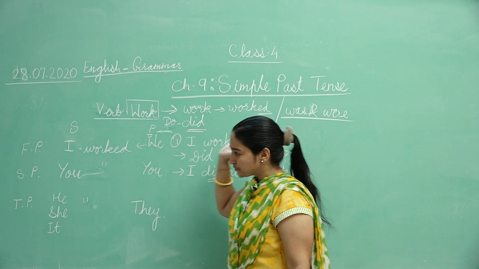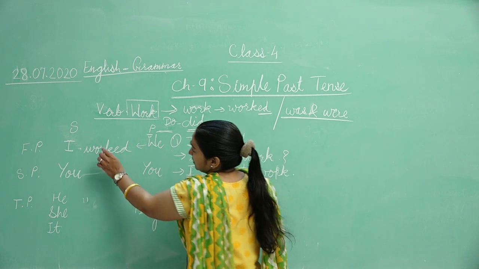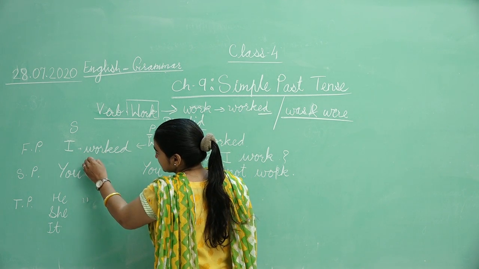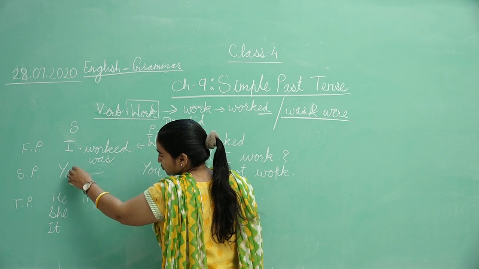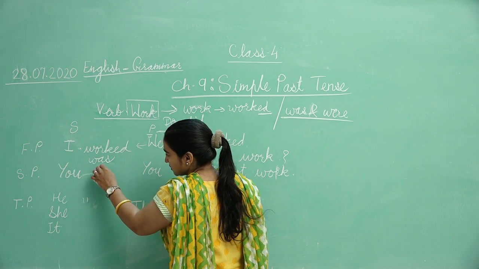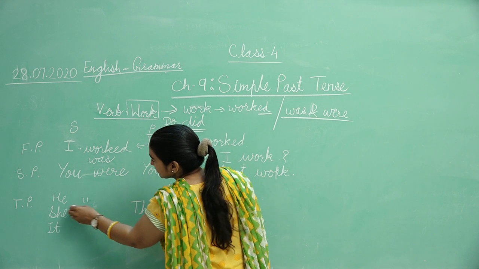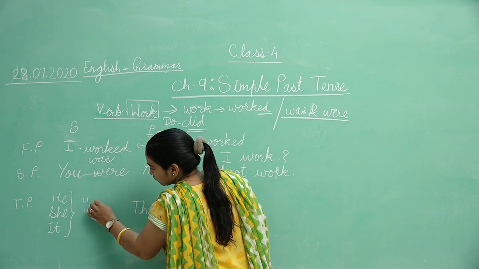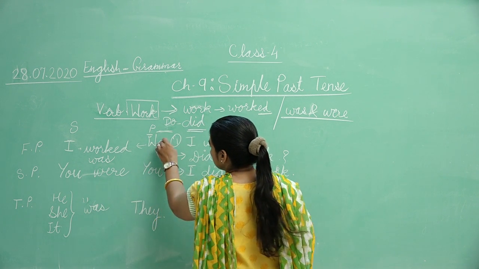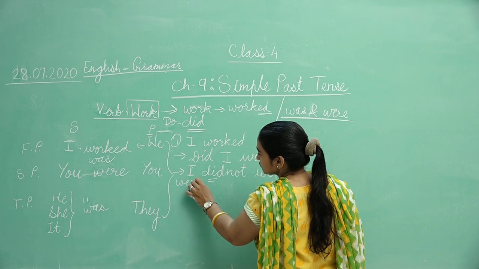Here you can see with I it is was, with you it is were, then he, she, it use was, and in plural we use were.